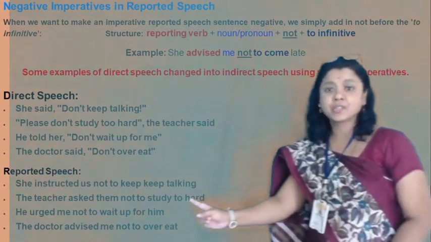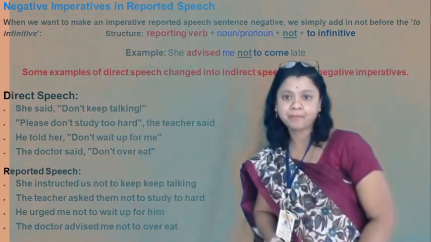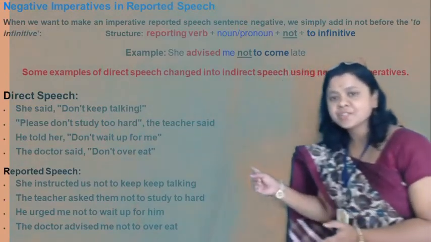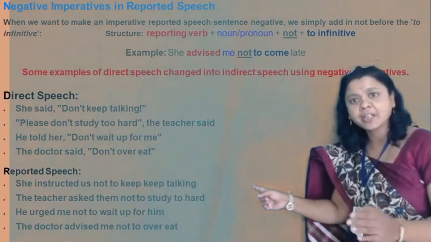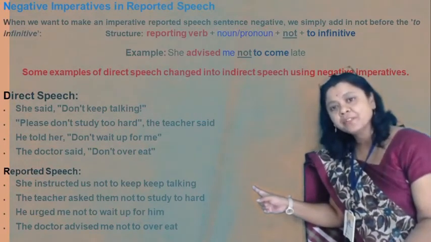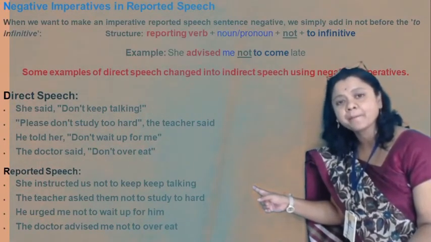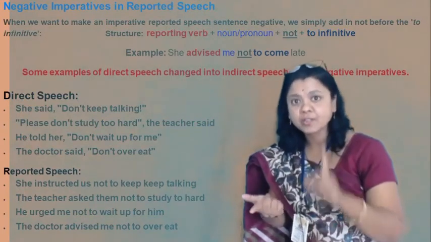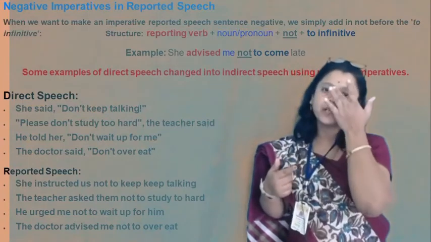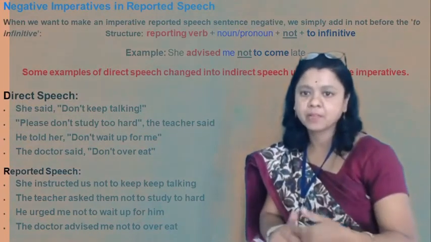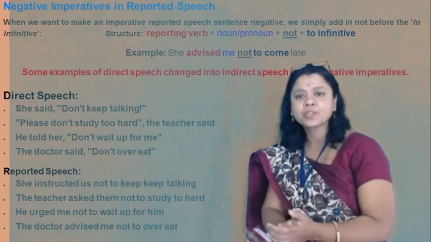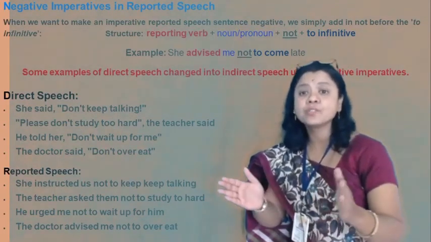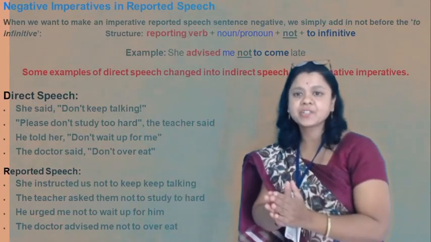She said, don't keep talking. Here she is instructing. She instructed us not to keep talking. She is not a teacher; anyone can say this to you if you are talking. Please don't study too hard, the teacher said.